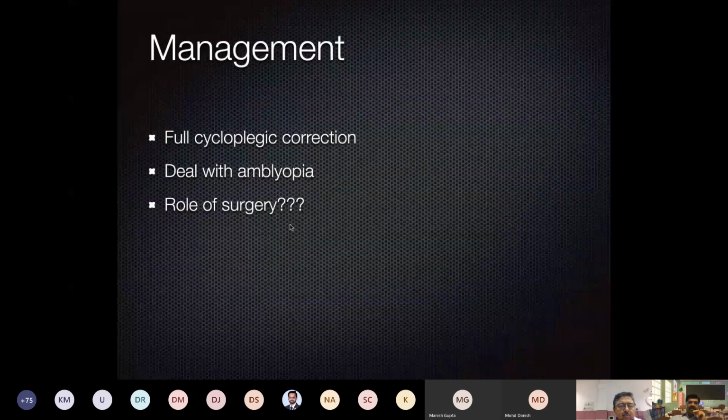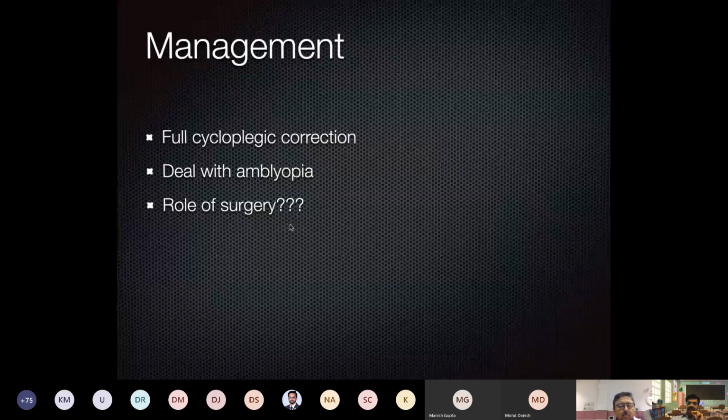So definitely full cycloplegic correction in all esotropias, that is the rule. So don't deviate from there. Any esotropia, whatever cycloplegic value you get, full correction has to be given. Amblyopia has to be dealt with. Is there any role of surgery?